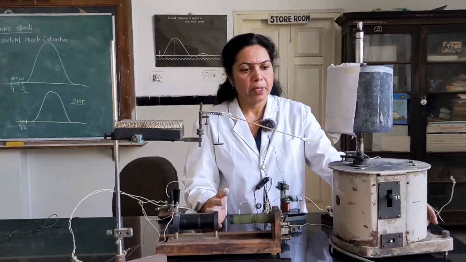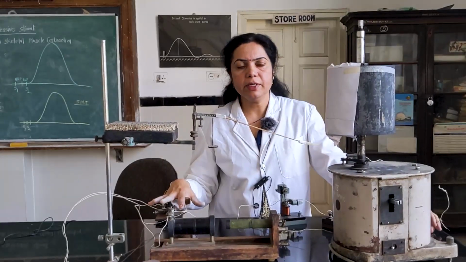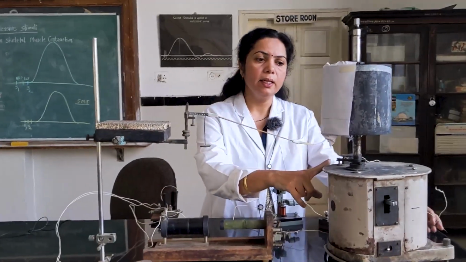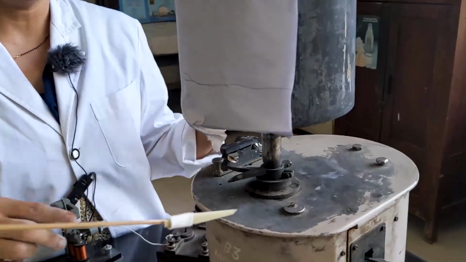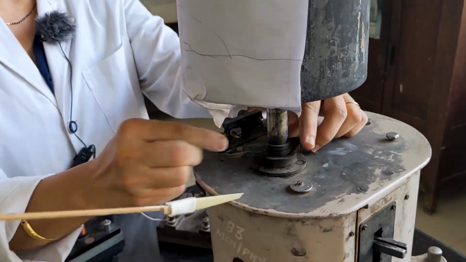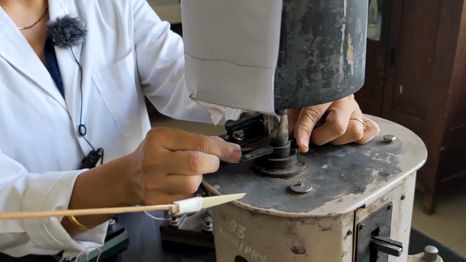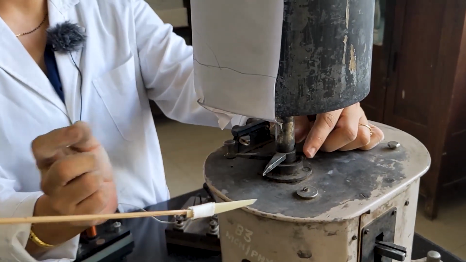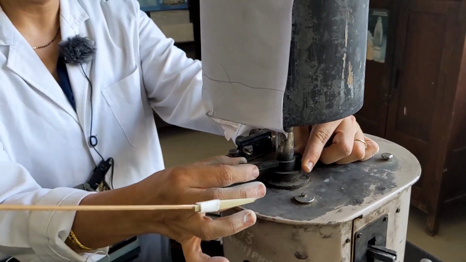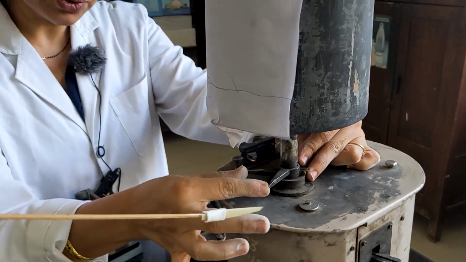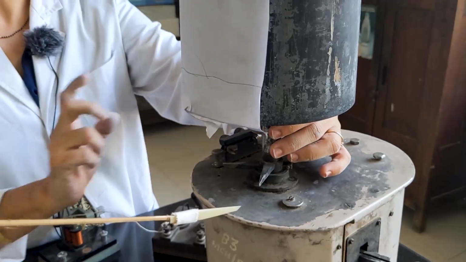Now, we will see the experimental setup required for recording the effect of two successive stimuli. The rest of the setup is the same as that for the recording of a simple muscle twitch, but the only difference is the position of the strikers, these projecting strikers. We have seen that for giving a single stimulus, we kept the strikers like this. Now, there is an arrangement by which we can increase the distance between these two strikers, and then slowly go on decreasing the distance. So, initially if you keep them far apart, what will happen? We have included the drum in the circuit.